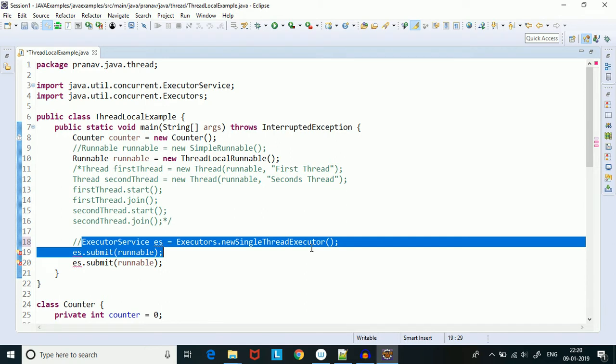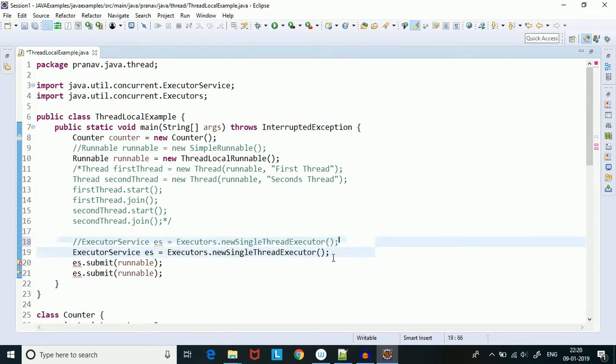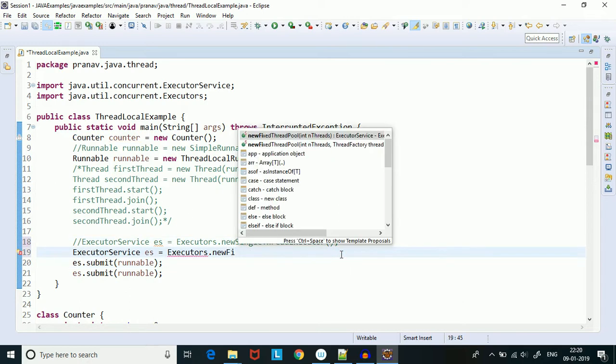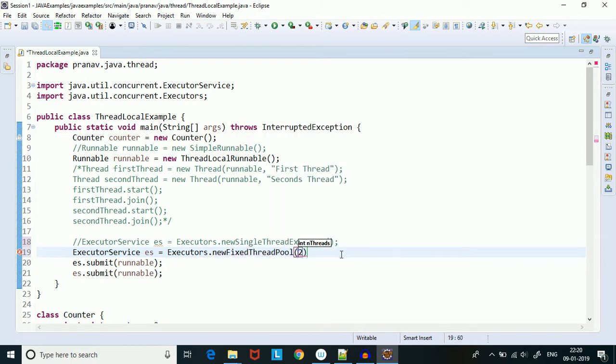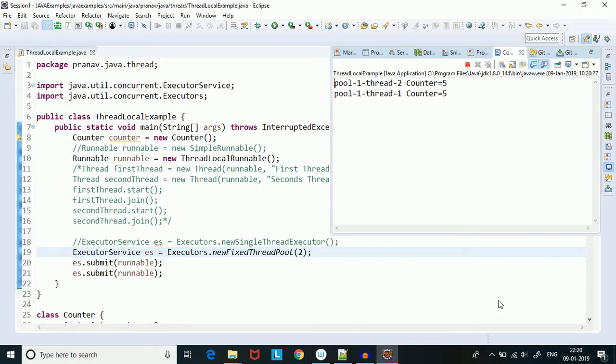ExecutorService es equal to new fixed thread pool of size 2. Now if I run this code, we will have the behavior as expected, 5 and 5. Why? Because in this scenario the threads were not reused, so the state of the thread local variable was maintained for each thread separately.